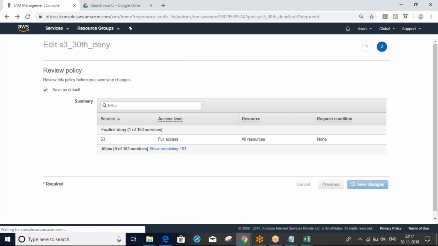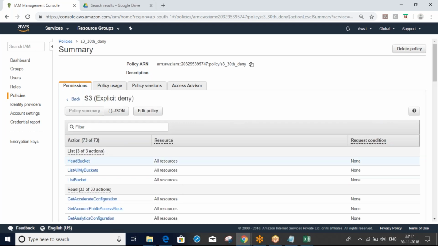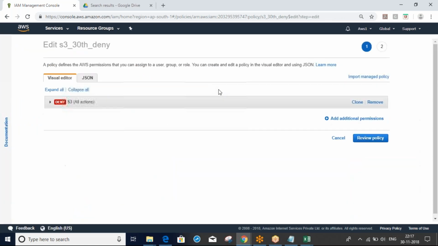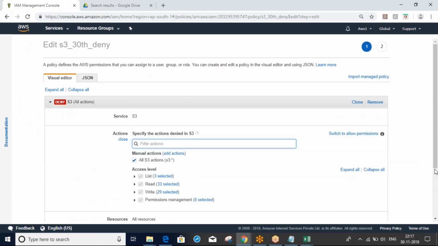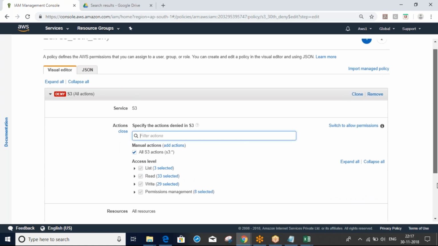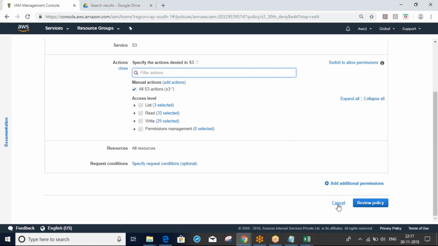Then full deny, not allow, deny, edit. Allow all resources, all actions. Okay, it's a deny only. Deny only. Okay, I'll leave it. Now we are okay. Cancel.